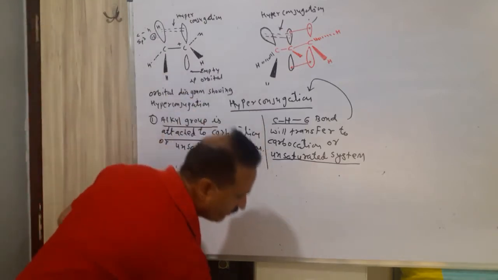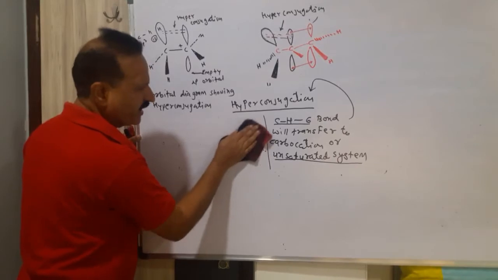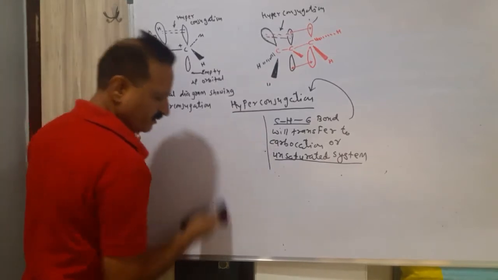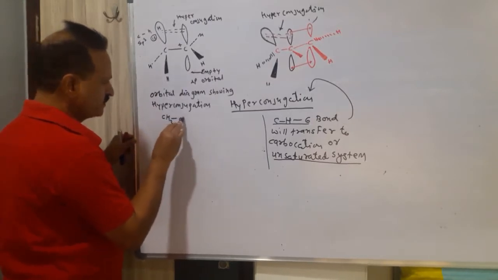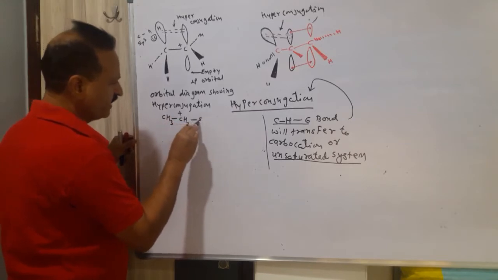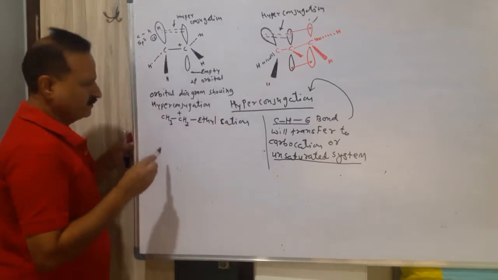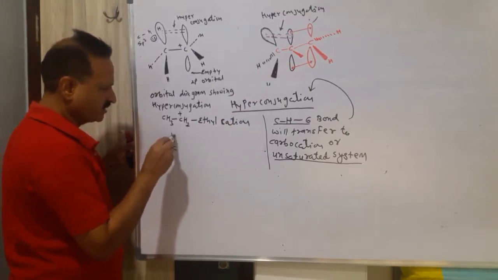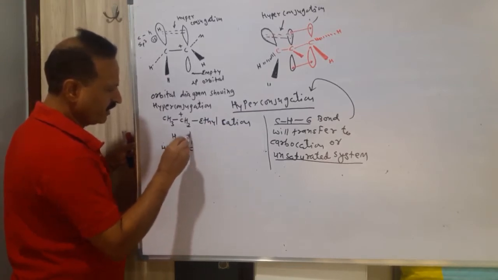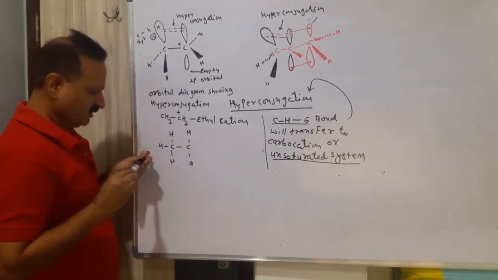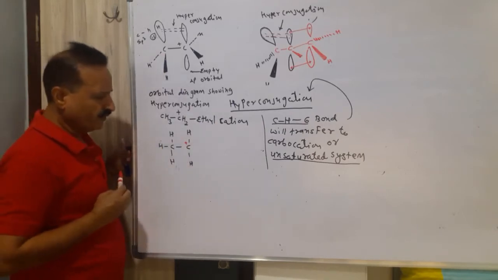Let's see how it happens in general. First we take the alkyl group whose CH sigma bond will transfer to the carbocation. This is CH3, CH2, the ethyl cation. Structure: CH3, CH2, and this carbon is plus. This is the carbocation. What will happen?